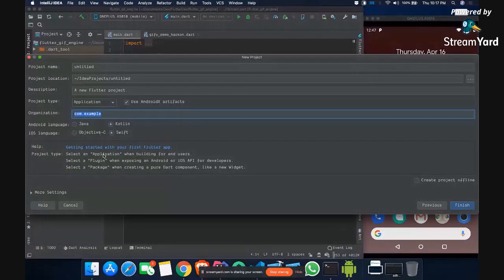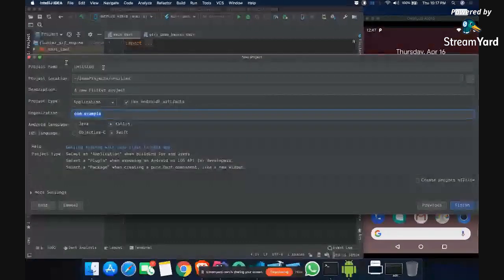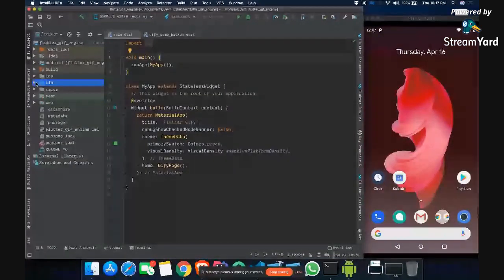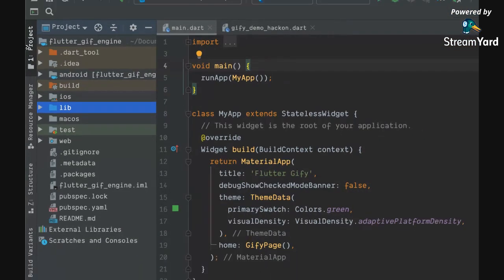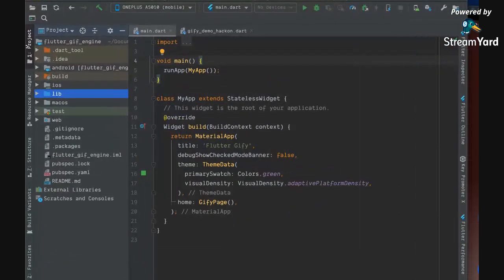And then you can get started with your Flutter application, and you can click finish. Once you click finish, you will get this kind of folder. I'm not creating it to save some time. So basically this is what you will get. If you can see here, let me just zoom it a little bit so that it will be visible. Yes, I think this is fine.